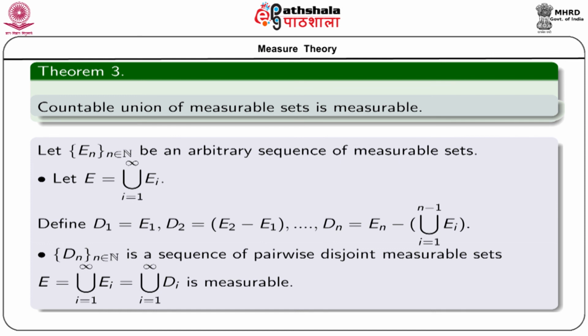So the right hand side set, union i equal to 1 to infinity D_i, is measurable, and consequently we have the result that E should be measurable.